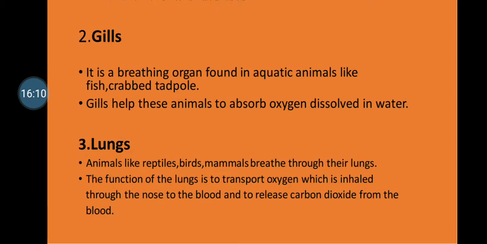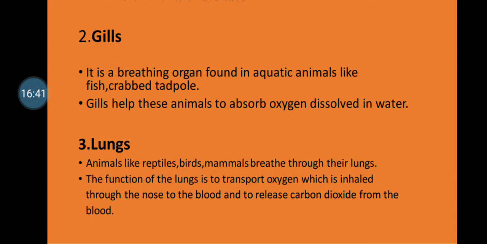And the second one is the gills. Gills are a breathing organ which we find in almost all aquatic animals like fish, crab, tadpole, etc. Gills help in absorbing the oxygen dissolved in water. And the third one is the lungs. Lungs we find in reptiles, which I have already told you. Reptiles are lizards, snakes, crocodiles, and then birds we know, and also in mammals.